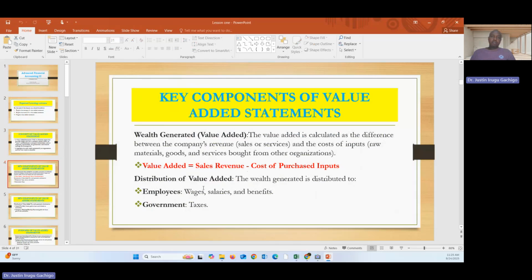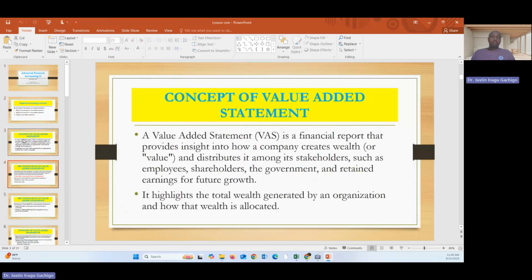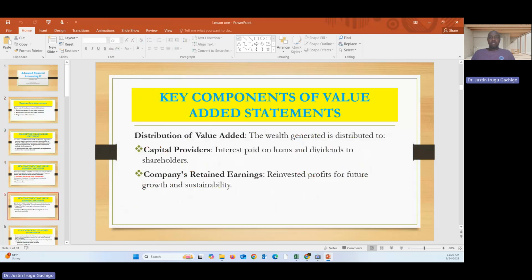Then the distribution of value added is as follows. This value added is what we are now distributing. It is distributed to employees in terms of wages, salaries, and benefits, then to government in terms of taxes, then to capital providers in terms of interest paid on loans and dividends to shareholders. Then the company has the retained earnings, which are reinvested profit for future growth and sustainability.